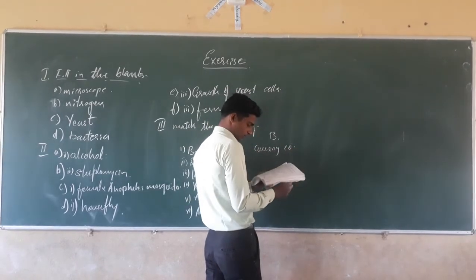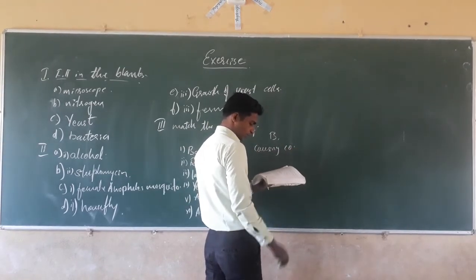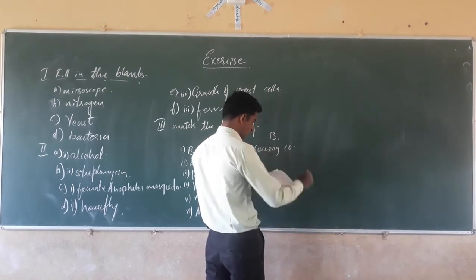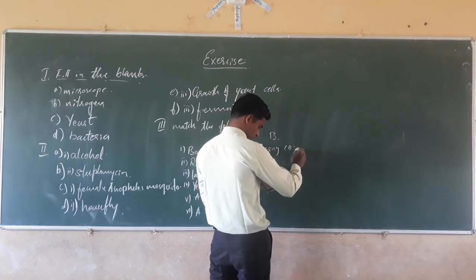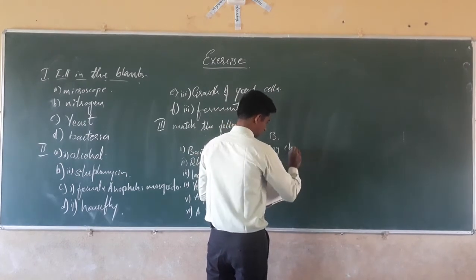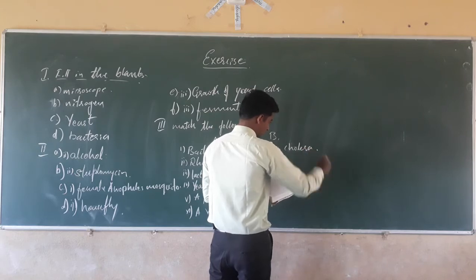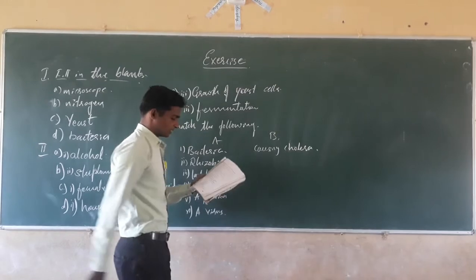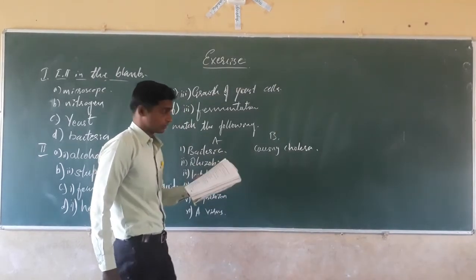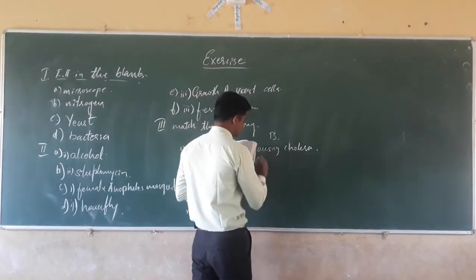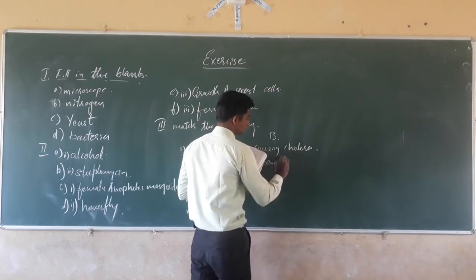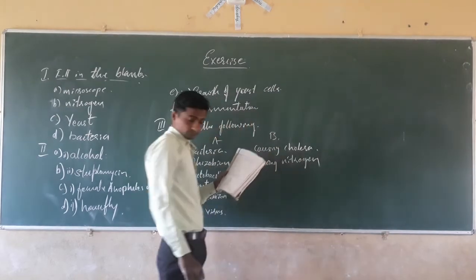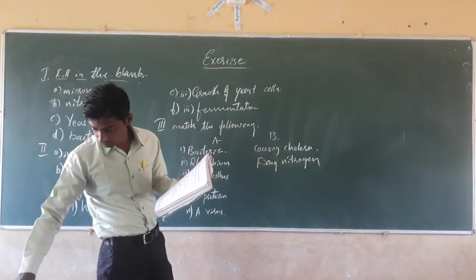Again, one more function you will see, producing antibodies, but that is not so. Bacteria is causing cholera. The second one, rhizobium. The matching word is nitrogen fixation, fixing nitrogen.